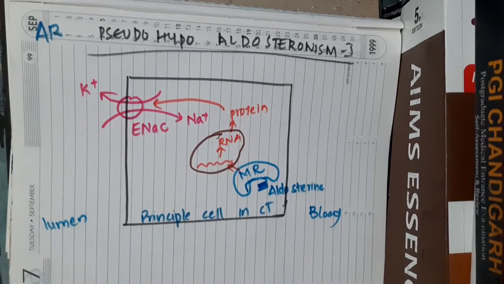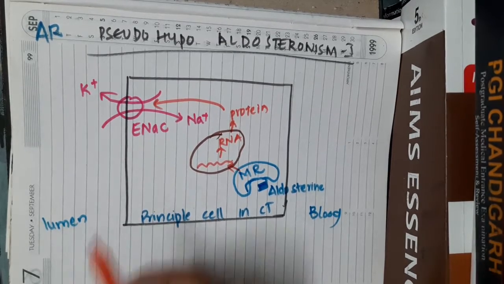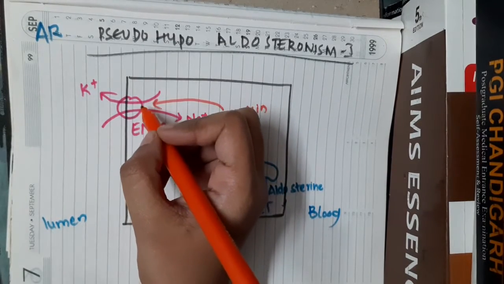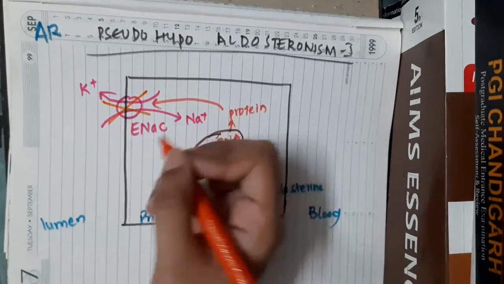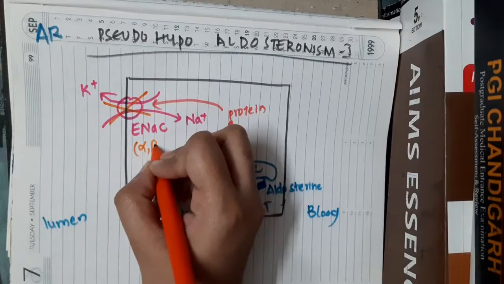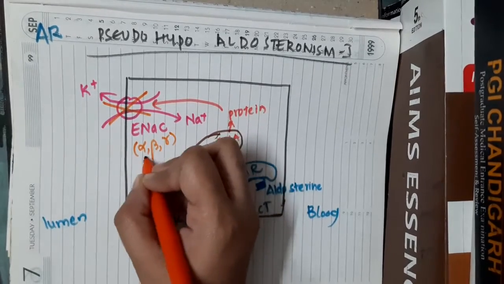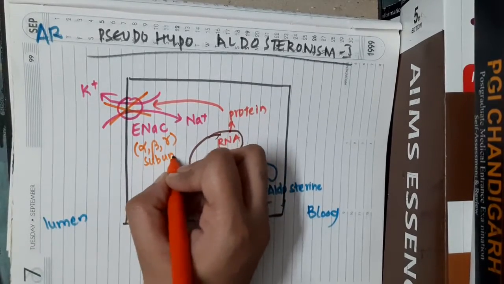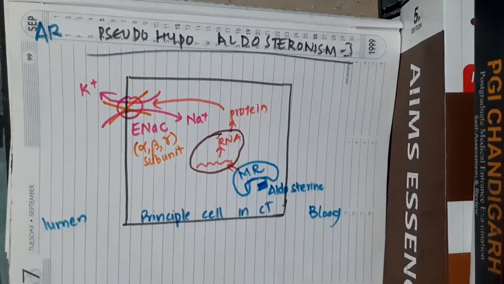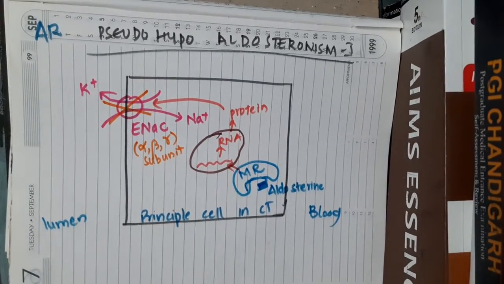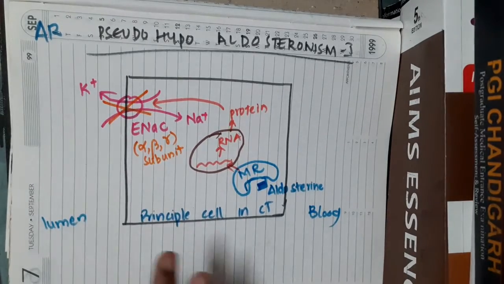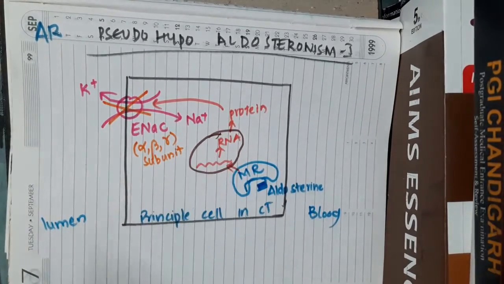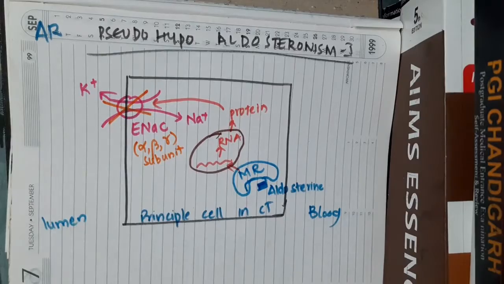Now, if there is a defect or mutation in the epithelial sodium channel, which has alpha, beta and gamma subunits, if there is any mutation in the alpha, beta, or gamma subunit, there is no reabsorption of sodium and no excretion of potassium.